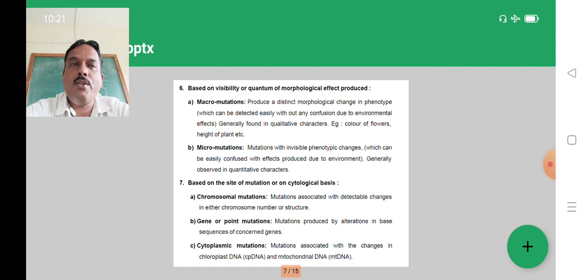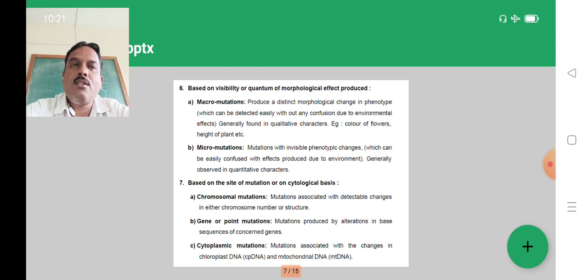In case of macro mutations, we can observe distinct morphological changes in the phenotype, generally observed in case of qualitative characters, like color and seed shape. And micro mutations generally have indistinct visible effects, generally observed in case of quantitative characters, that is height or yield. That type of micro mutations are there. So on the basis of distinct morphological effects, these are classified into macro and micro mutations.